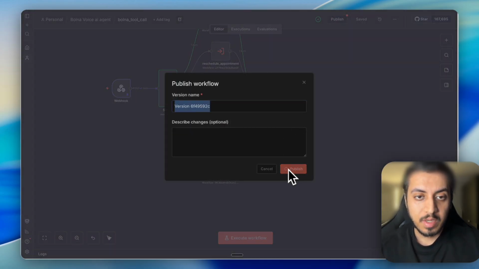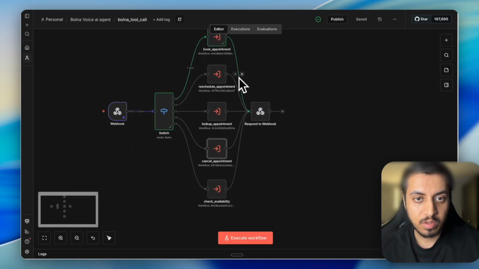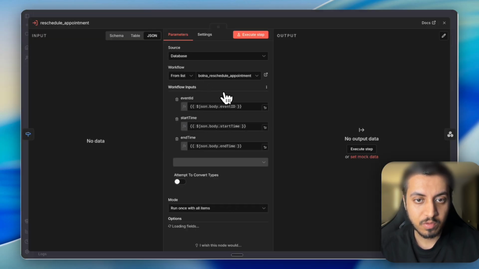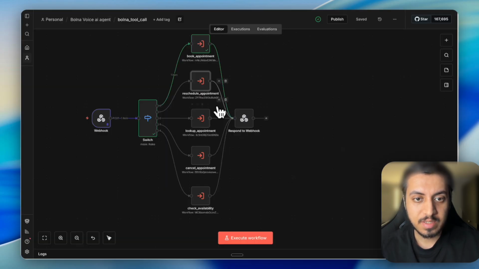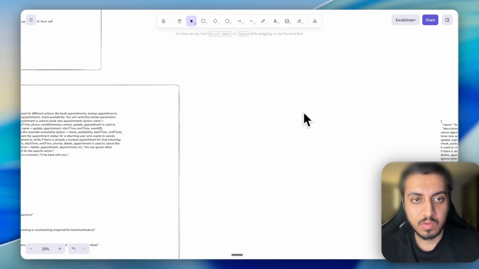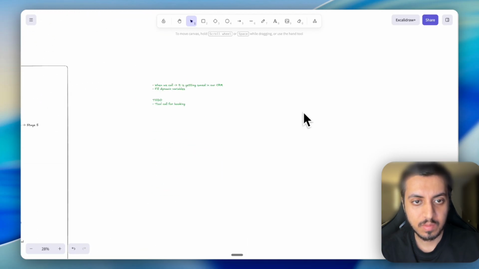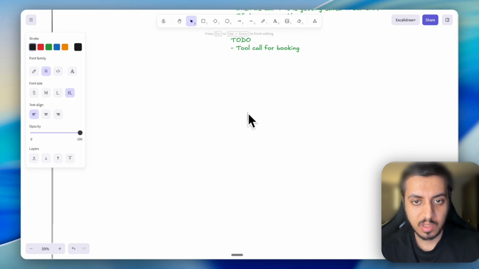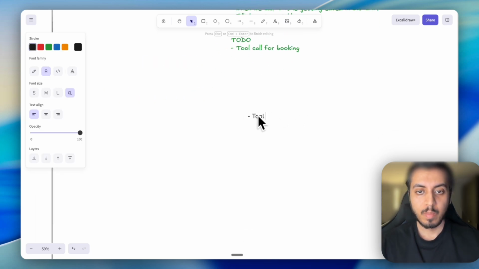Okay, so we have now fixed all the sub workflows. There are a few changes that need to be done, and we will do it as we move forward. But before that, let's just test it. So what all we need to test now? We need to check our tool calls. First is check availability, second is book appointment.